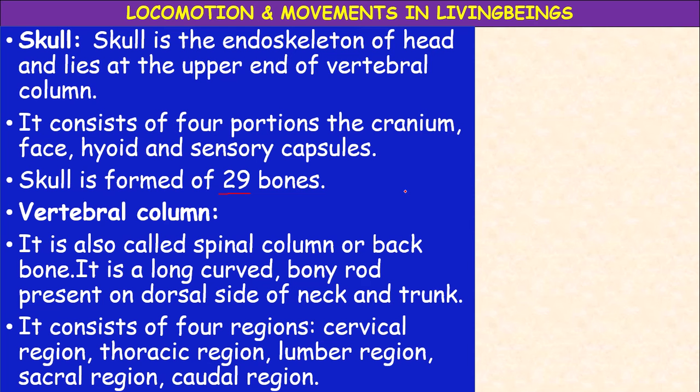The ribs are also divided into thoracic ribs, which are present in the thoracic region. So, the total vertebral column is divided into cervical, thoracic, lumbar, sacral and caudal regions.